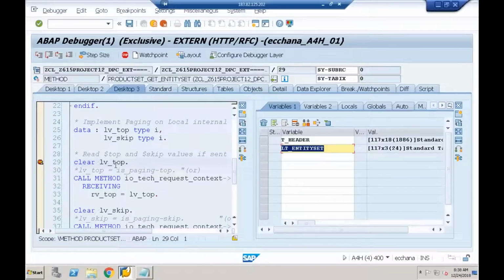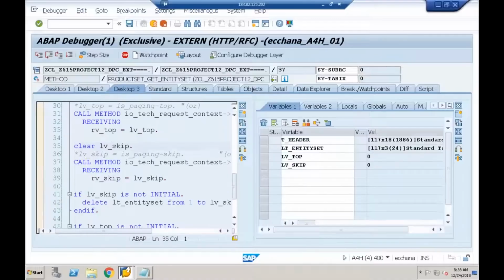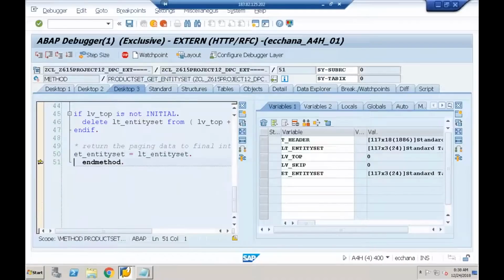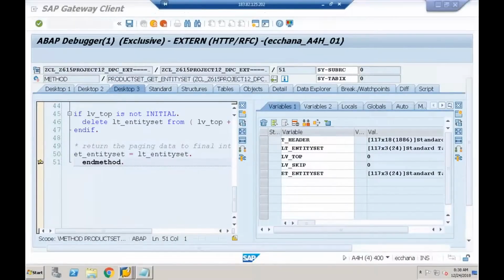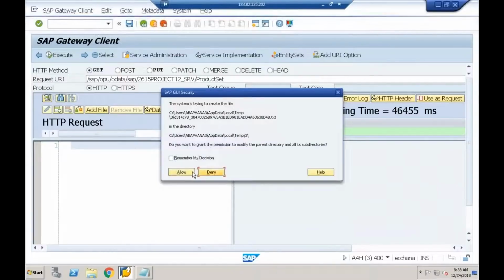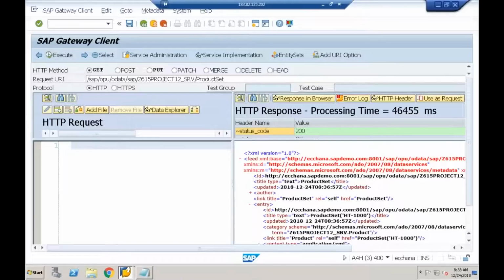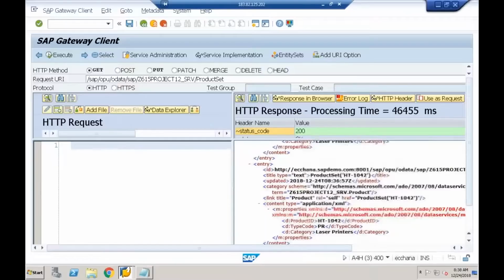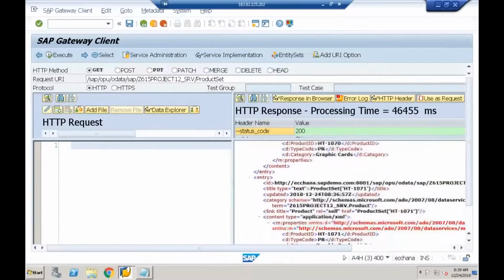I'm not passing any top value and skip value. So if we call this method, I don't have any values in dollar top and dollar skip. Done. So if you see the final internal table, we are returning all the 117 entries. We got all the 117 entries.